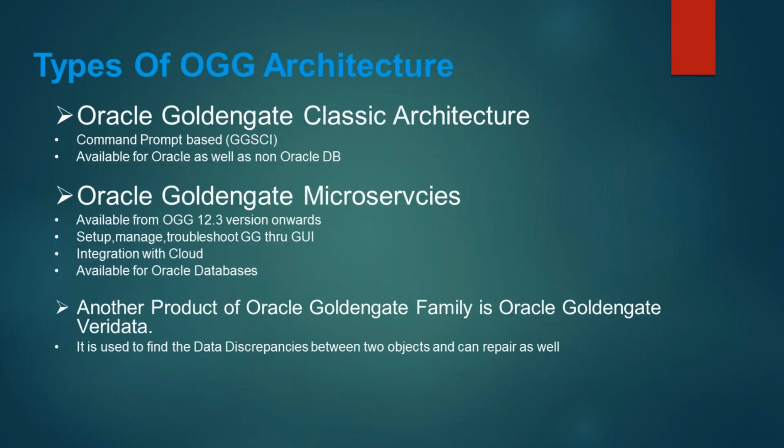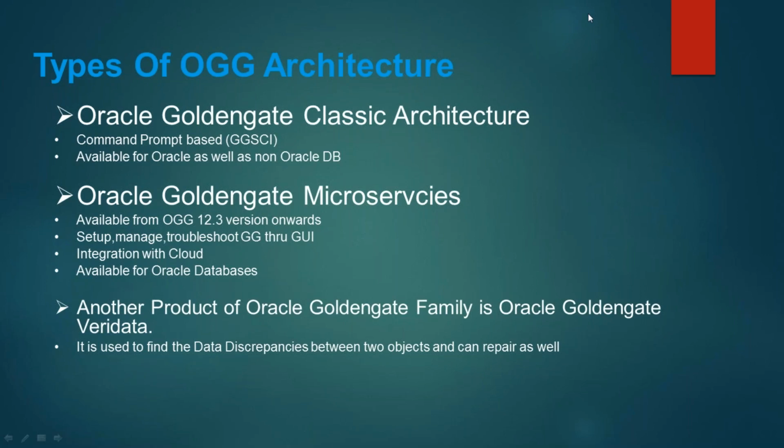Now one question which is being asked, and many of you may already have this answer because I have been discussing this a lot, but many people still have that confusion: with the introduction of classic architecture, does it mean integrated no longer exists?